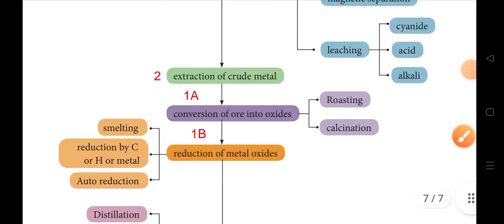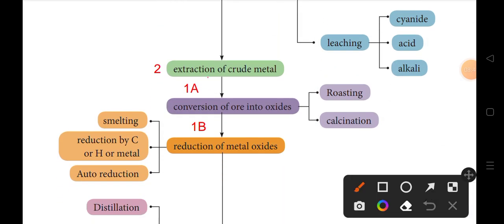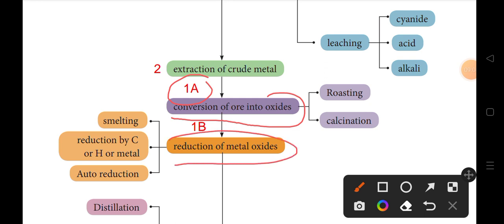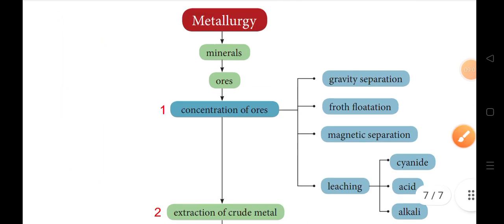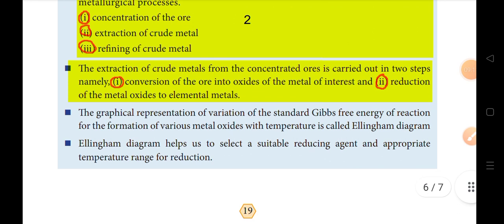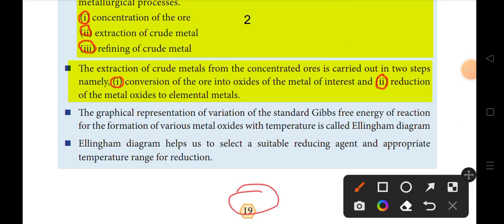How will you convert the concentrated ore into the crude metal? It has two steps. That is why I put the subdivision 1A. First, concentrated ore into the oxide. Second step, reduction of metal oxides. The same steps are also given in the book, page number 19.